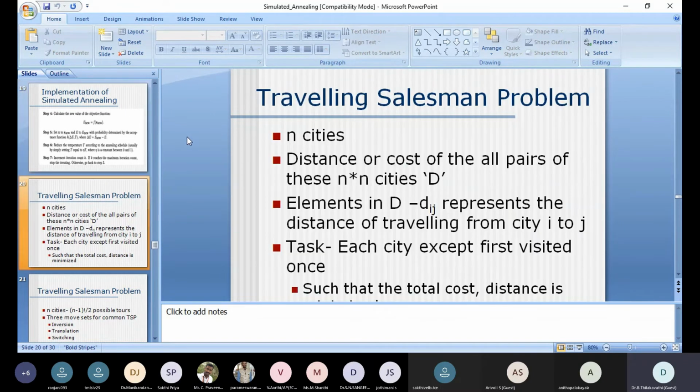Now one example that we can take is the traveling salesman problem. The process is simple compared to fuzzy and compared to the genetic algorithm. In the case of fuzzy, there are a lot of things we need to learn: membership, fuzzification, defuzzification, and only then can we implement.